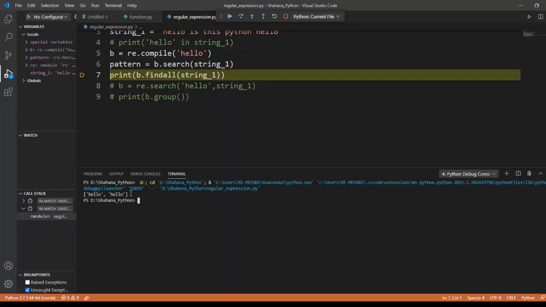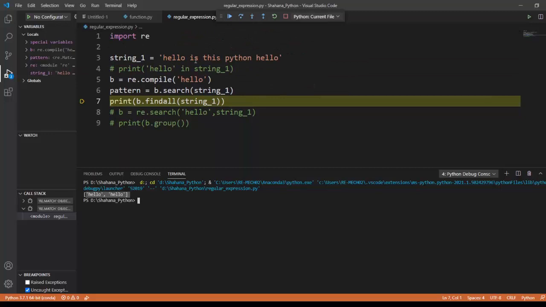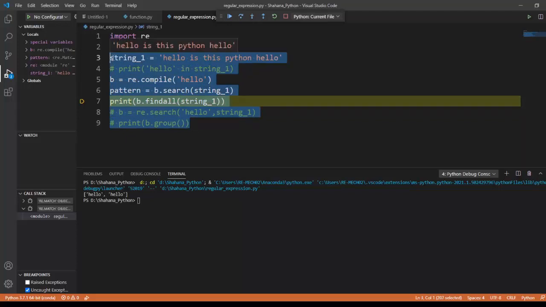It's going to show me how many times the keyword hello is present in my string. I have two hellos, and this way we can make another powerful method in a search operation. Till now we are doing the search operation using a regular expression, but it gives us this much extra capability to make our search a little more advanced. This is a basic example of regular expression using a search option.